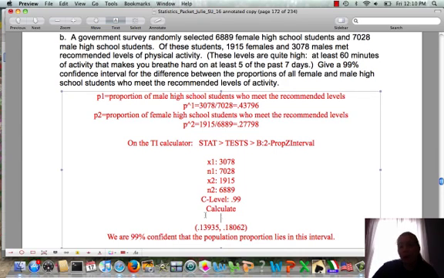And so this is a pretty wide interval, and so that's why we're able to say this with 99% confidence. If we were at 90% confidence or even lower, our interval wouldn't be as wide, so it would be smaller percentage differences. So we go into StatCrunch.